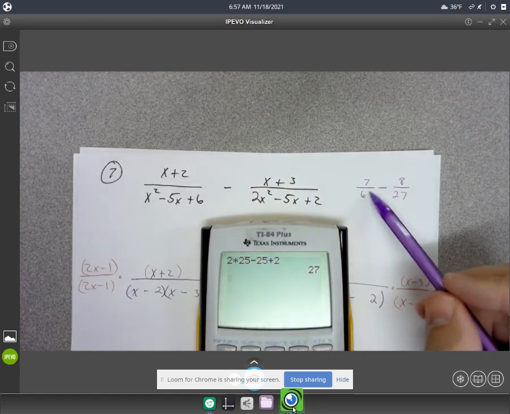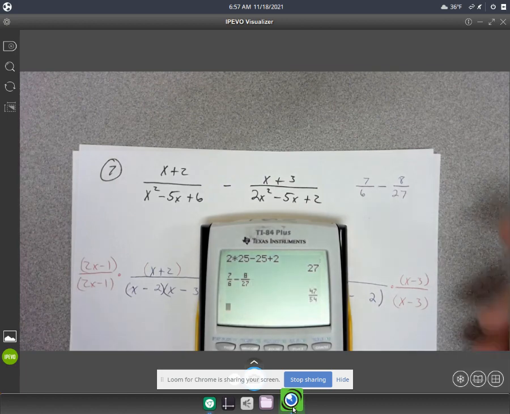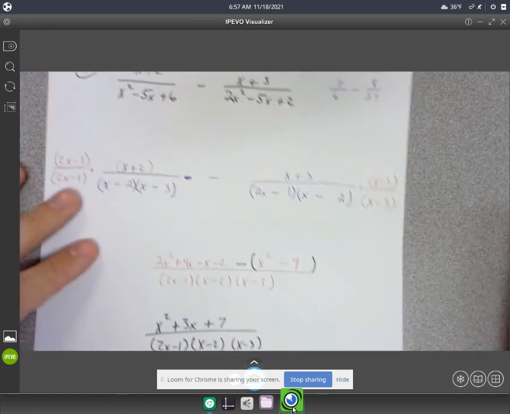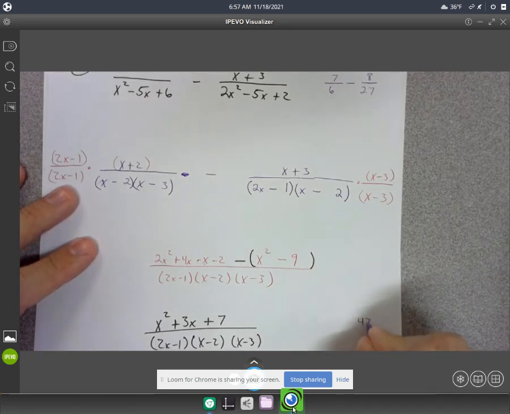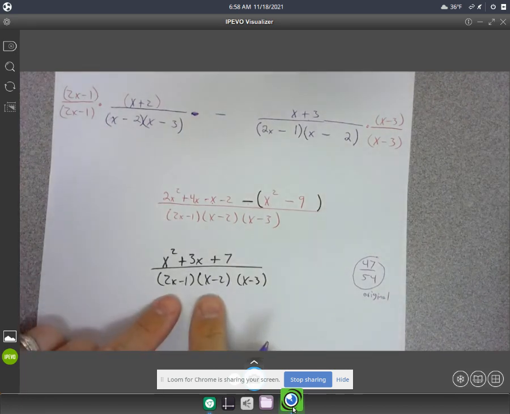All right, on the original, what is 7/6 minus 8/27? Okay, it's equal to 47 over 54. Let me just write that down. 47 over 54. This was for my original. Okay, and then I need to plug in 5 for x on my answer, and hopefully I get the same exact answer.